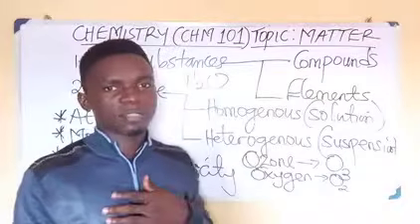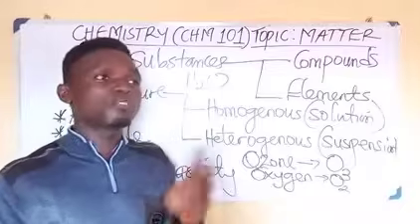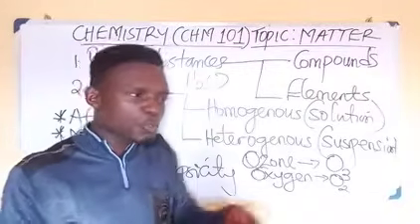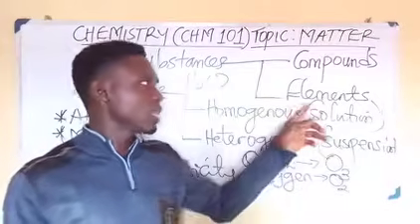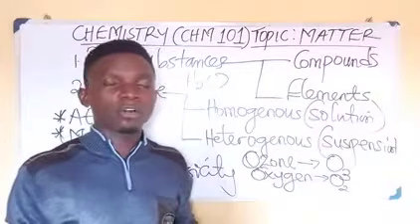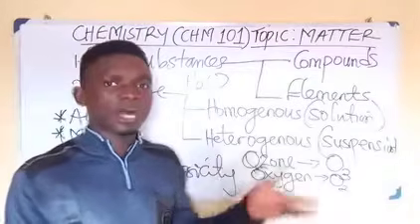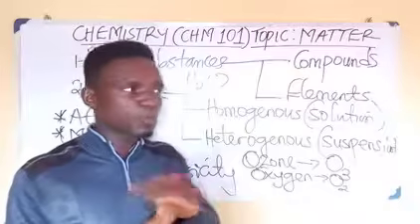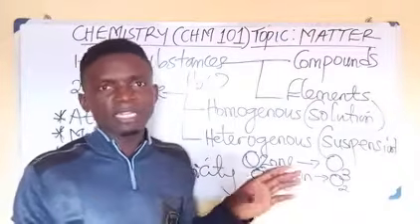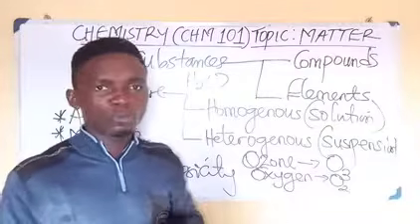We now have elements. Elements are substances or entities which cannot be split or divided into smaller parts by any chemical method. You cannot break them down by any chemical means.